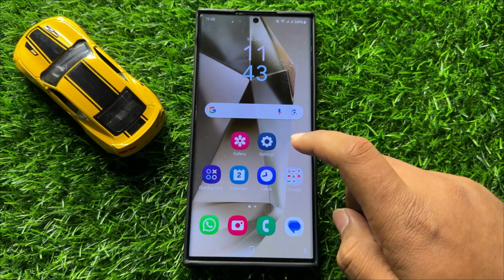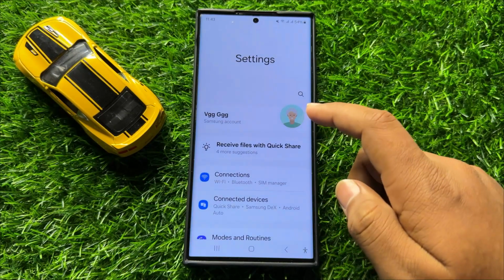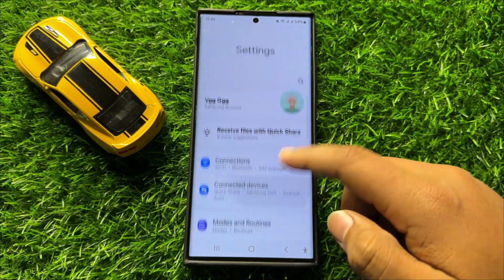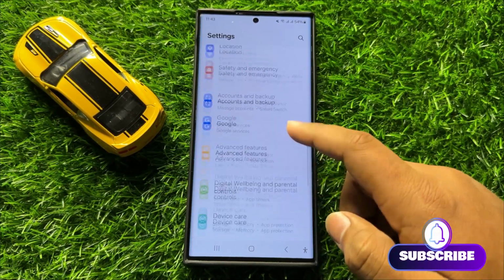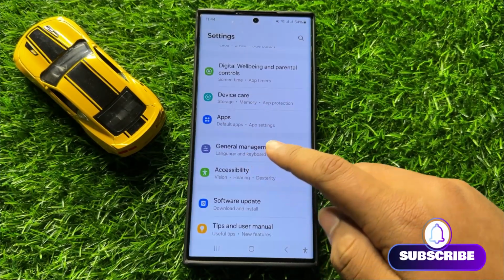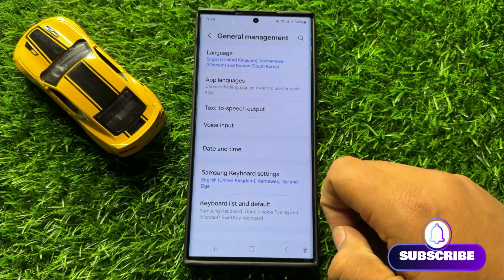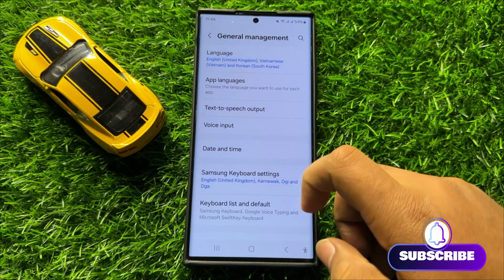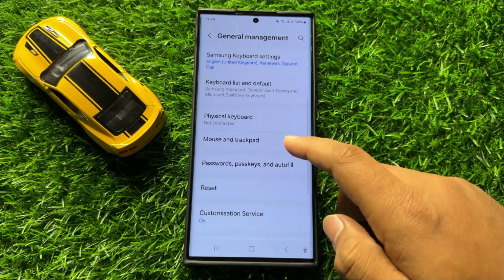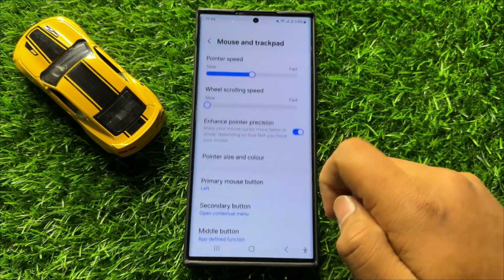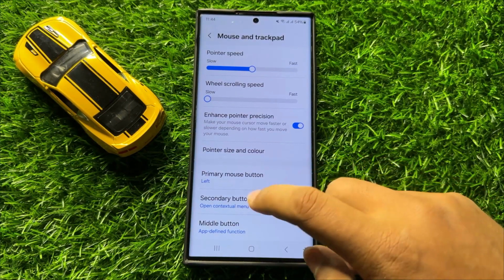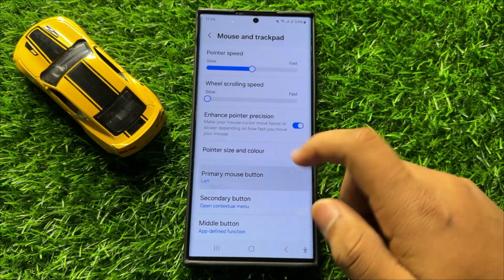So first of all, open settings. Now in settings, scroll down and here click on general management. Now in general management, scroll down and click on mouse and trackpad and then click on primary mouse button.